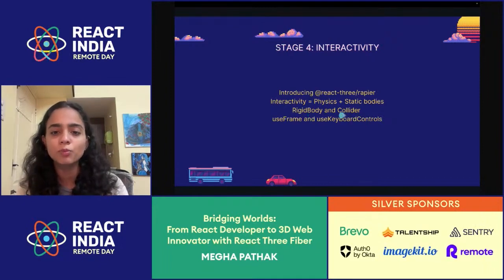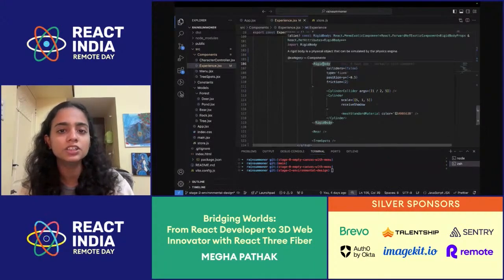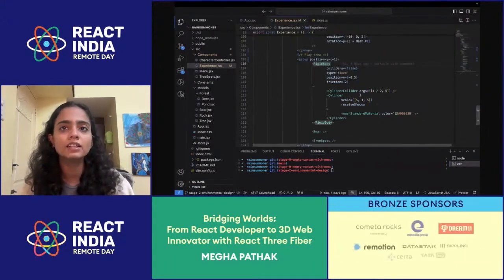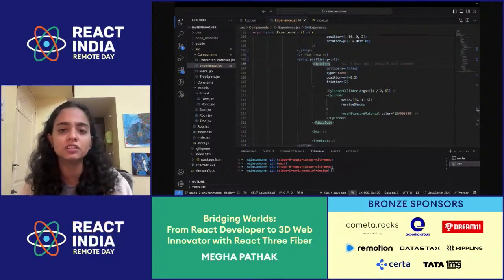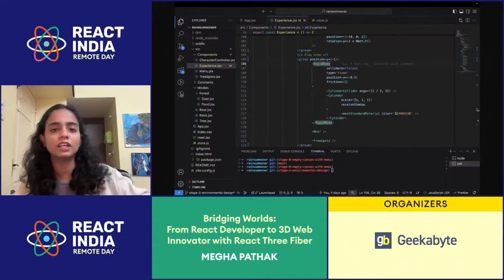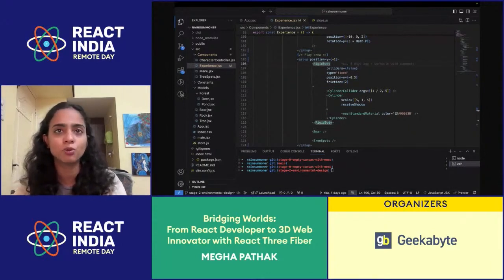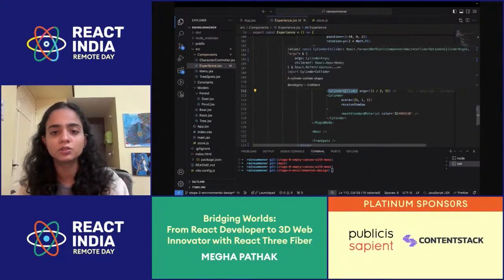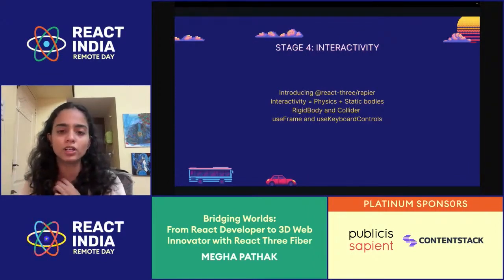And then we have things like rigid body and colliders. This you might have seen in the experience one as well. A rigid body can have things like mass, velocity, friction. These are the things that make any body dynamic. If I have mass, that thing would weigh, and it has a velocity, so that thing would move, and it has friction and so on. And then there are colliders, so that I know that something came in contact with something. So that's where collision comes into the picture. That is again a very important thing.